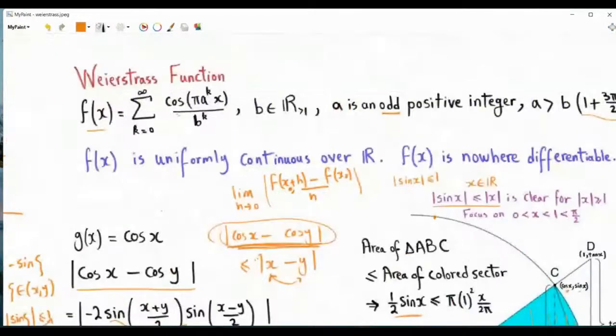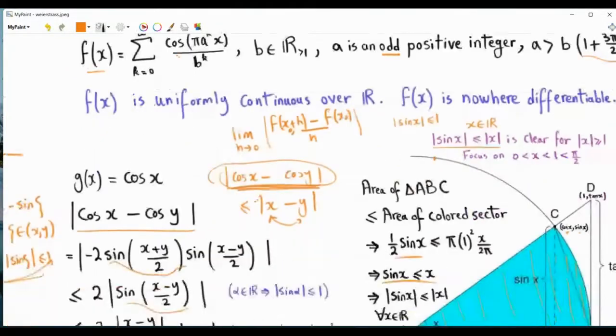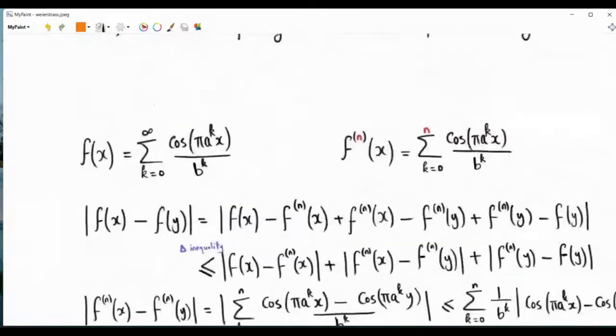Now, we will try to do something similar, but for f of x itself. Not just for a term, but we want to show that f of x itself, which is this infinite sum, is uniformly continuous. So we will define f n of x, which is like f of x, but a truncated sum where the index of summation k goes from 0 to small n.